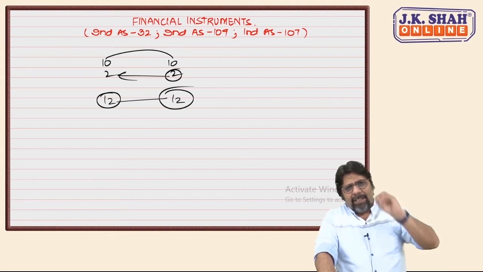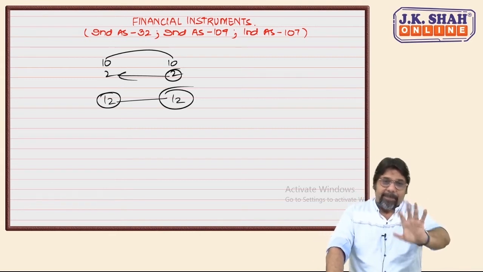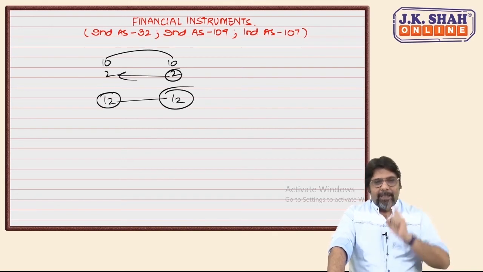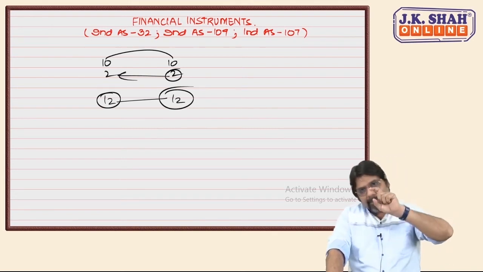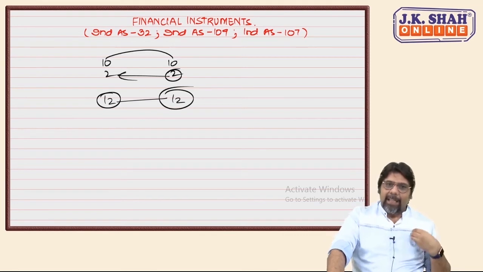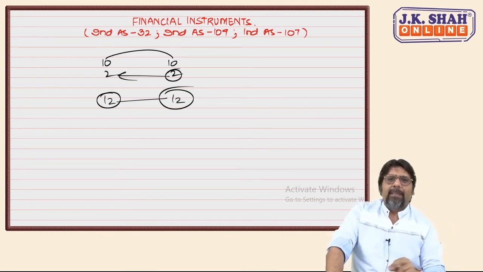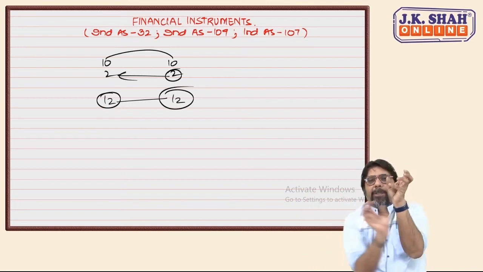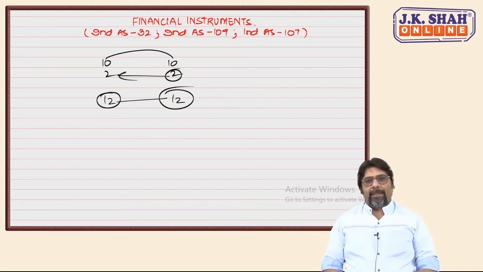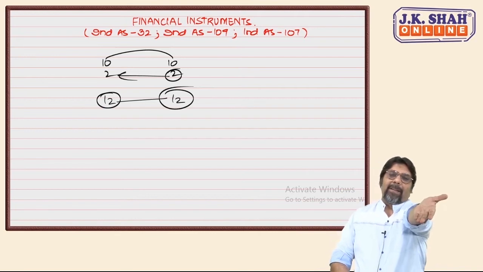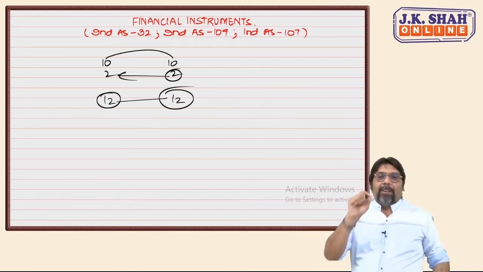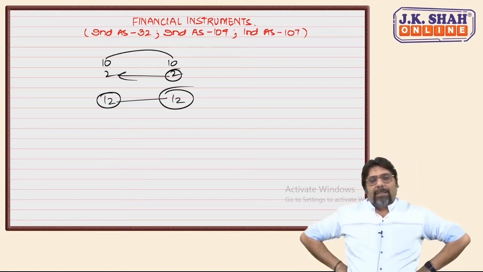So, Ind AS did not give us share based payment reserve. Ind AS says expenses should be debited. You call it share based payment, employee benefit expense. I can call it share based payment expense. But ultimately, whatever name you call it, in the P&L you will show it under the head employee benefit expense. Then the balance is other equity, whether you call it share based payment reserve or general reserve.